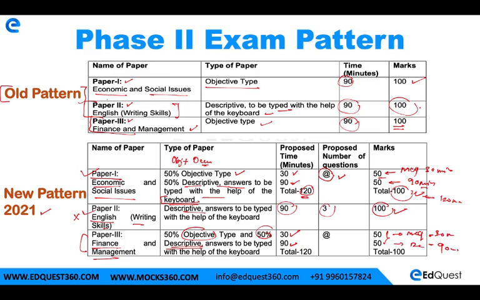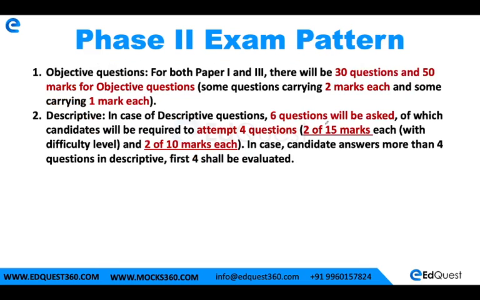Fine. Now there are also details on the number of questions which would be asked. For both paper 1 and paper 3 there will be 30 questions in MCQ, right? So you have to attempt 30 questions for 50 marks, and there would be questions for 2 marks as well as for 1 mark. So let us summarize the old pattern. In the old pattern there was a 100 marks paper, and there used to be some 65 questions.